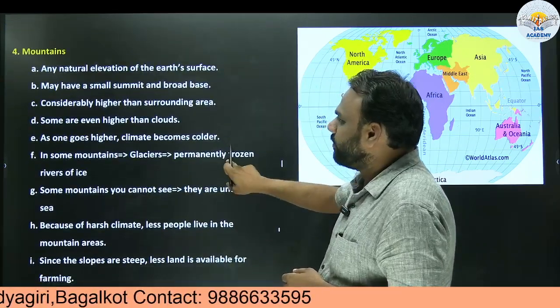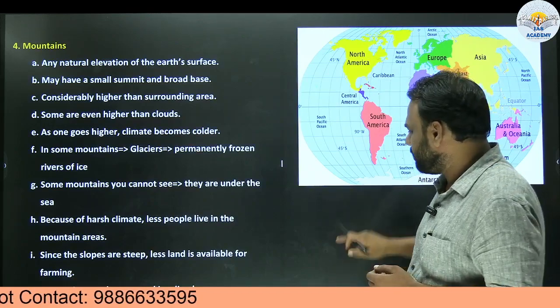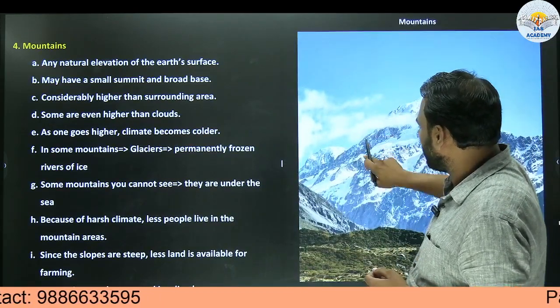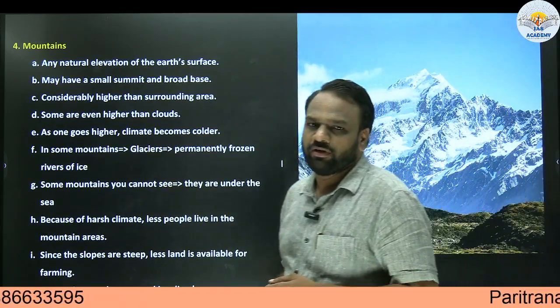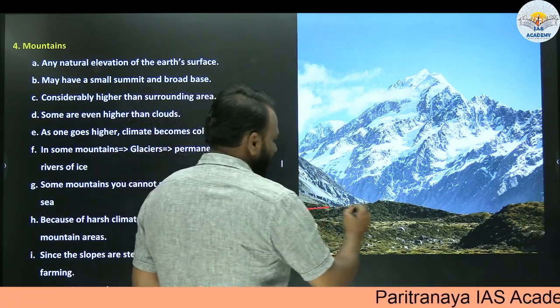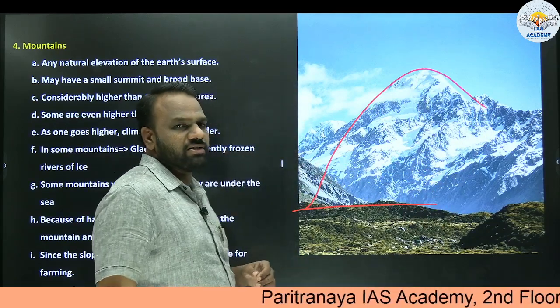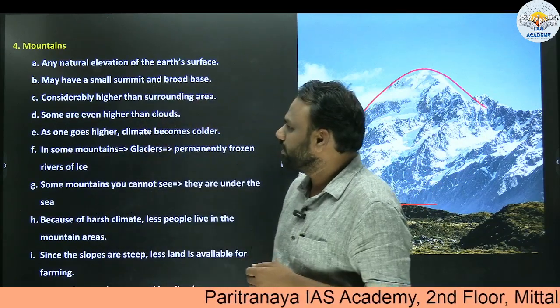We are all aware of what mountains are. Any natural elevation of the earth's surface, we call a mountain. Here is an example of a mountain. What are we noticing here? This is the flat land, and from here there is an elevation. Such structures we call mountains.